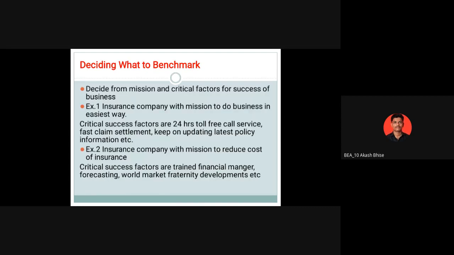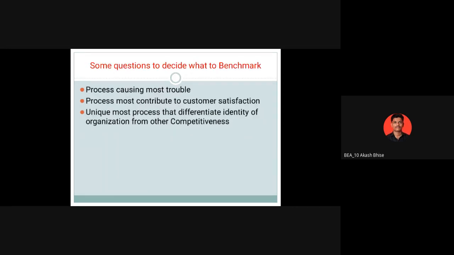Same points are there. Deciding what to benchmark. Decide from the mission and critical factors for success of the business. Critical success factors are those that are important. Some questions to be decided on what to benchmark. Which process is causing the most trouble? According to that, we have to decide the benchmarking procedure. Which process contributes most to customer satisfaction?